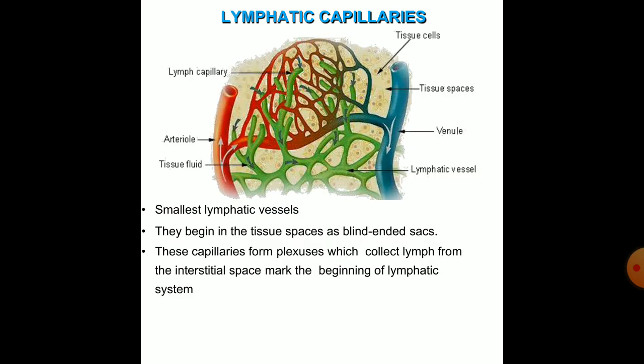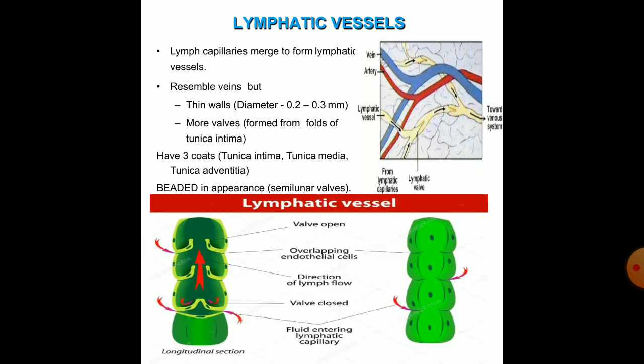So first we discuss the lymphatic capillaries. These are the smallest lymphatic vessels. They begin in the tissue spaces as blind-ended sacs. These capillaries form plexuses which collect lymph from the interstitial space and mark the beginning of the lymphatic system.